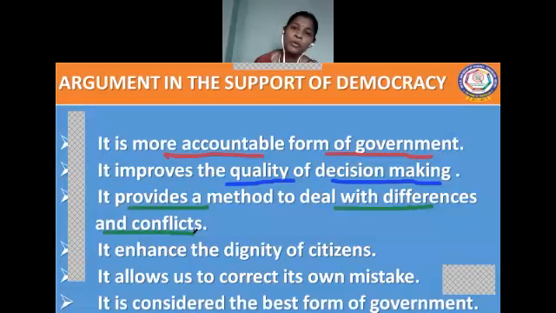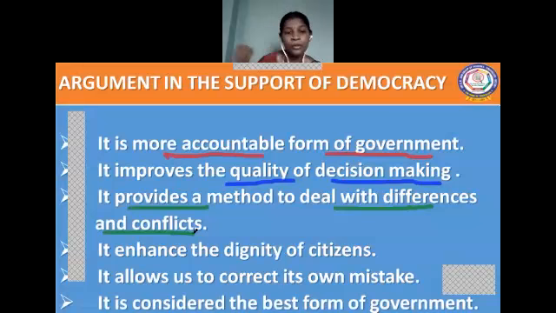Okay, so how could we resolve this conflict? The people who are in power can impose their wish on the other people who are weak in position. That means the majority are suppressing the minority.